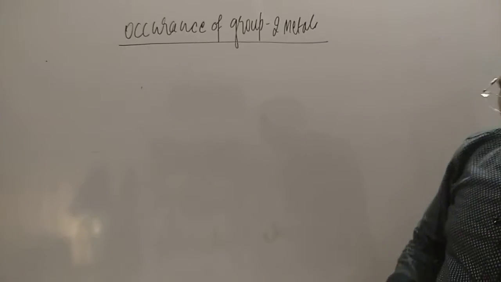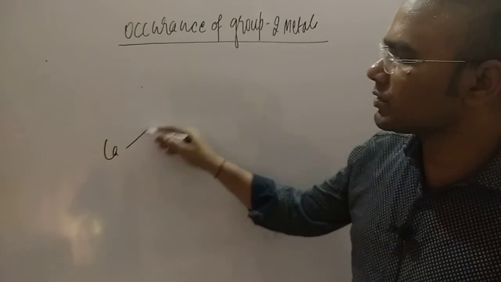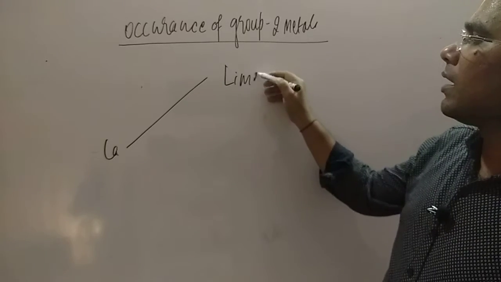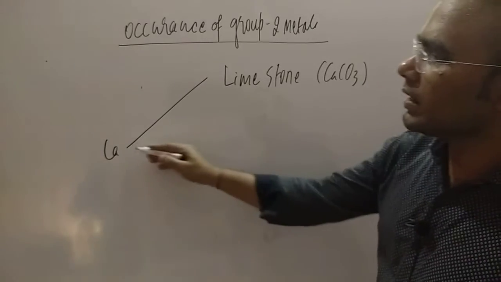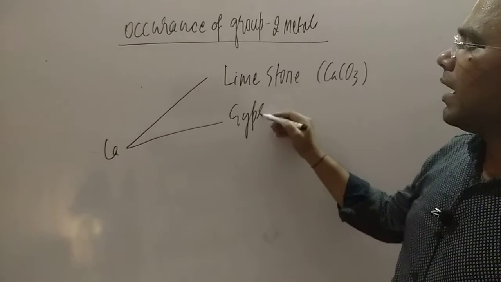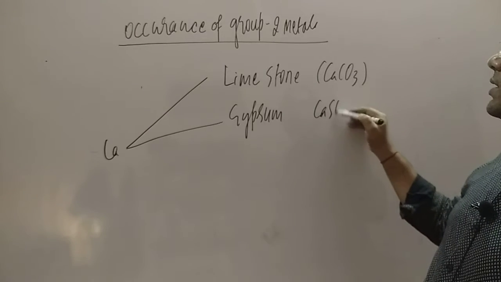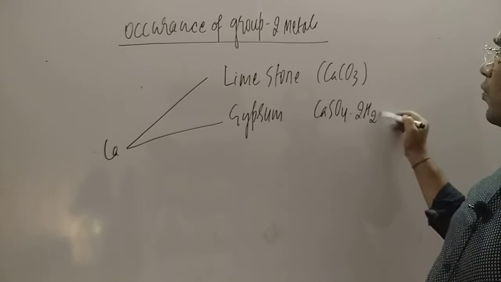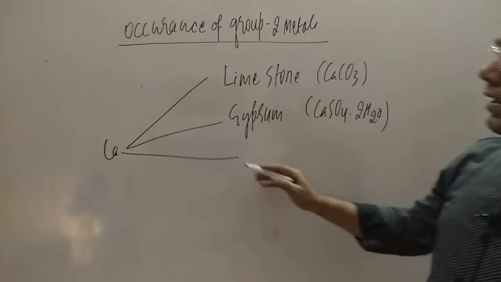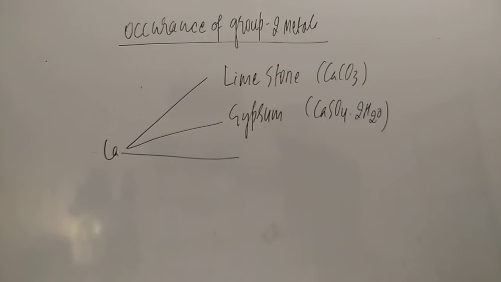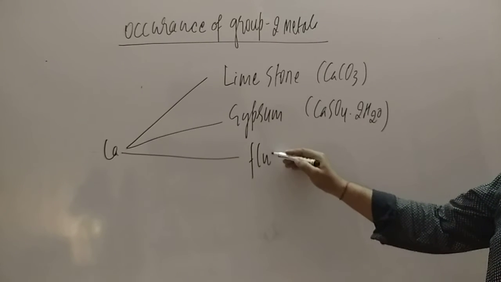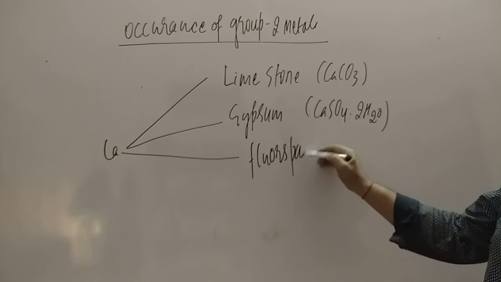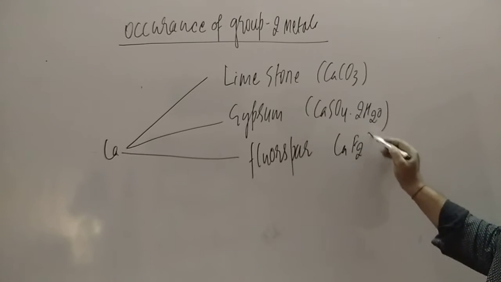Let us now try to understand the ores of calcium. First one is limestone, whose formula is CaCO3. Next one is gypsum, CaSO4.2H2O. Next one is fluorspar, CaF2.